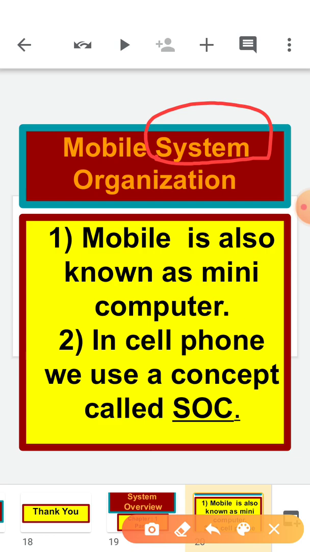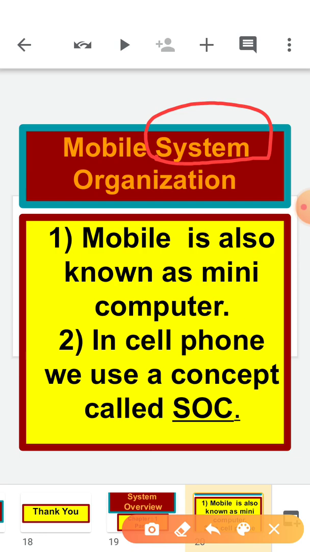So all these components together represent a music system. In the same manner, we have a computer system, in which monitors, speakers and different components are there. So when they join together and represent a single unit to achieve a goal, that is called a system.